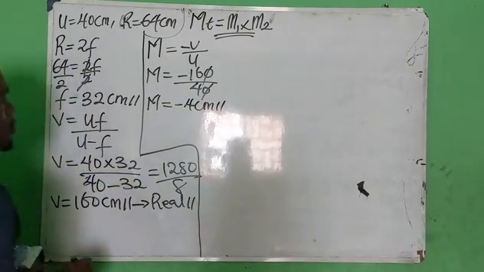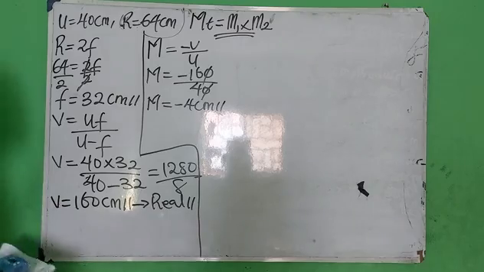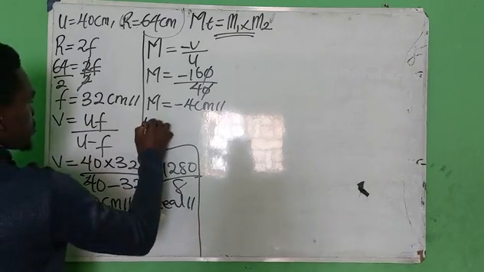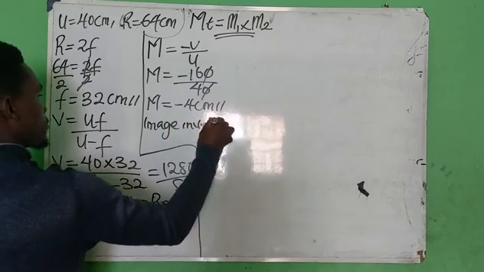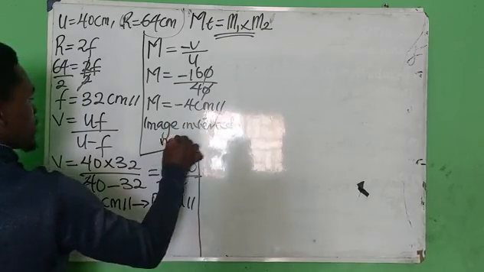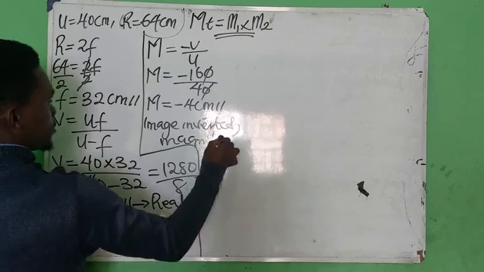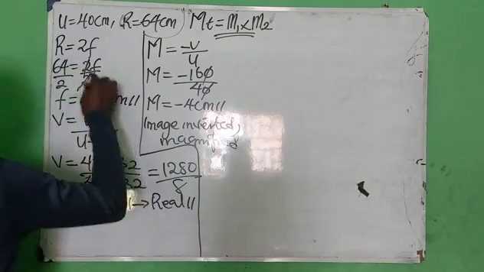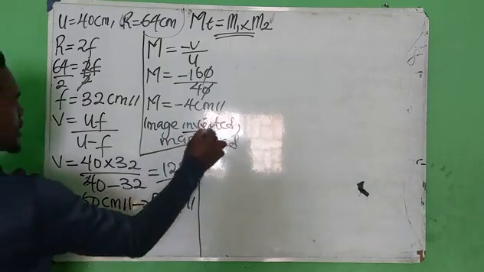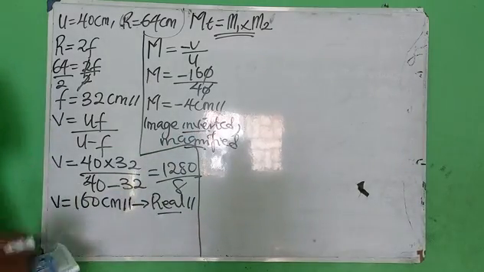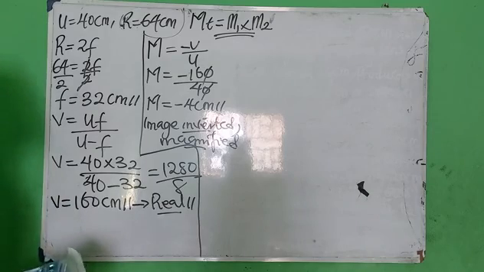It therefore means that the image is inverted, that is upside down, and magnified. Therefore, the image is real, inverted and magnified. So that is the final answer.